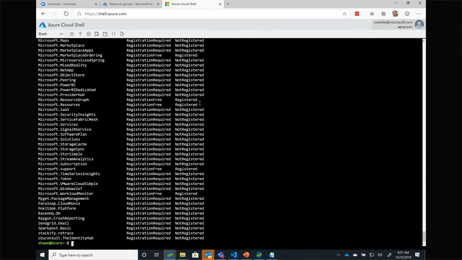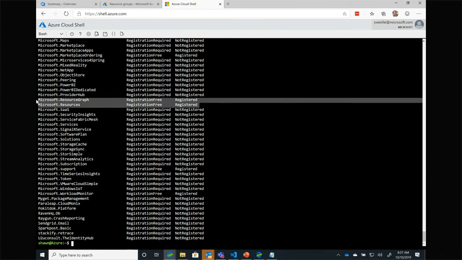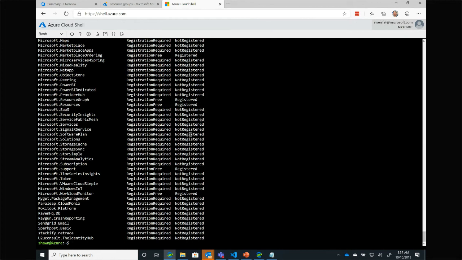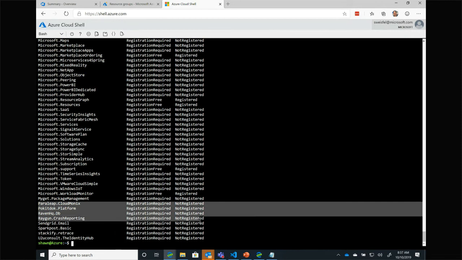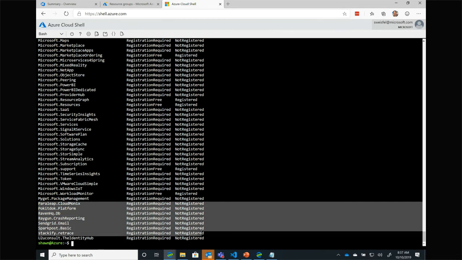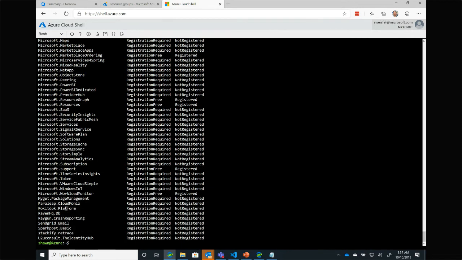We can see which ones are turned on, i.e. they're registered or not registered, and which ones turn on automatically or what have you. We can also see that other partners, third parties, have also deployed resource providers that I can turn on, and if I want to use RavenDB, I can turn on their resource provider and then be able to talk to their service right here from the Azure CLI.